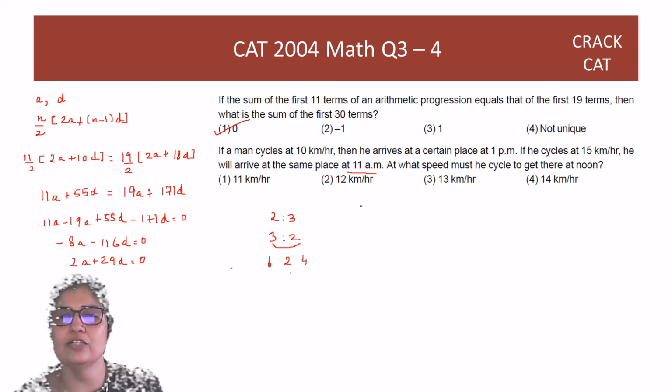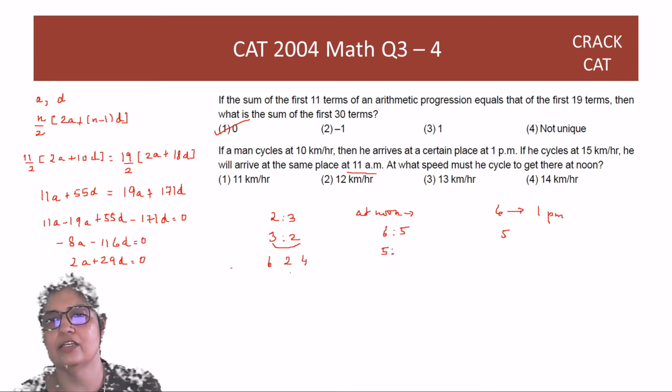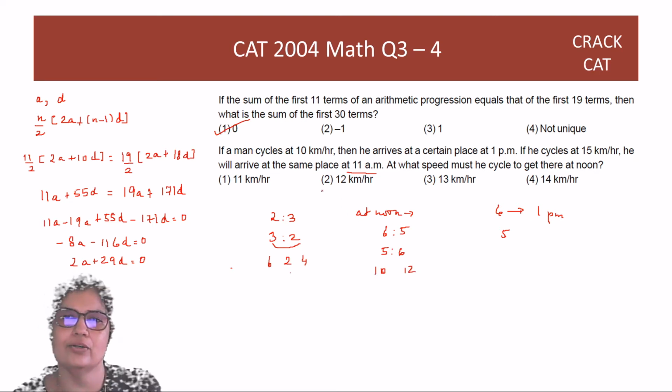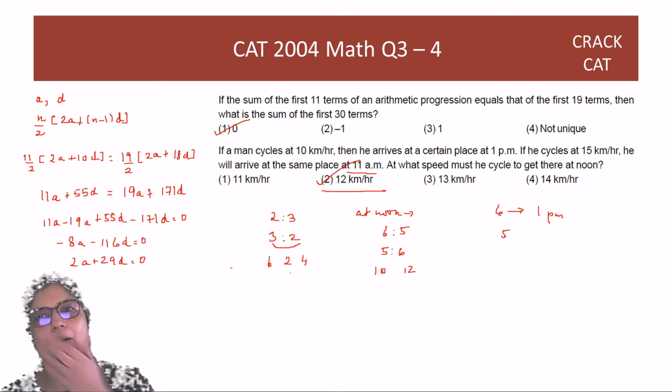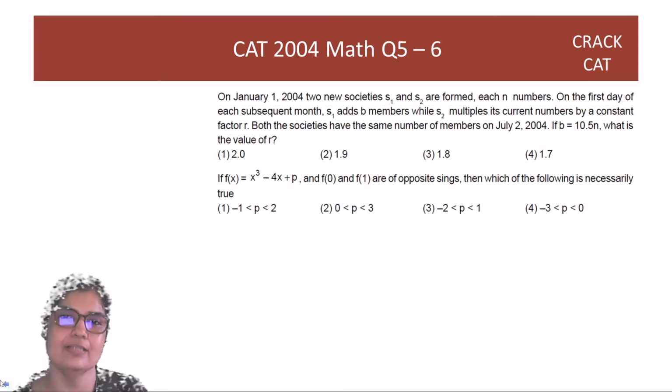If the person has to reach at noon, that means the person, instead of taking the full 6 hours, which would have reached 1 p.m., he has to now reach in 5. So the time should decrease in the ratio 6:5. That means the speed must increase in the ratio 5:6. So 10 should become 12. That's your answer, second option. Right? Great. Let's look at the fifth and the sixth question.